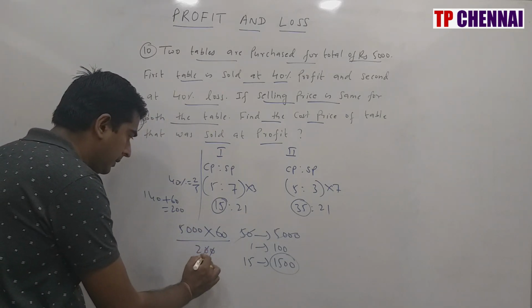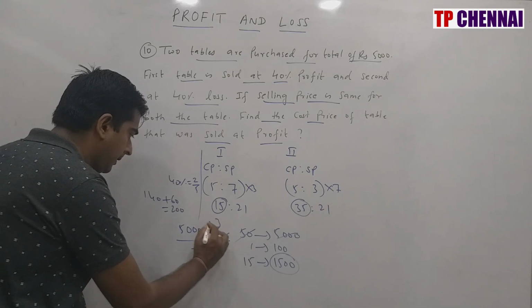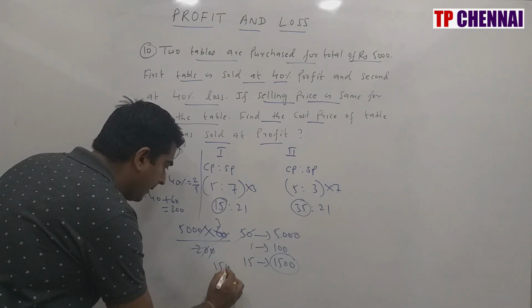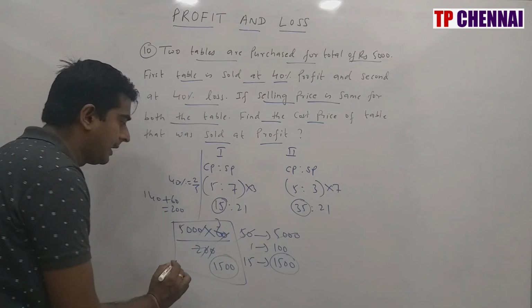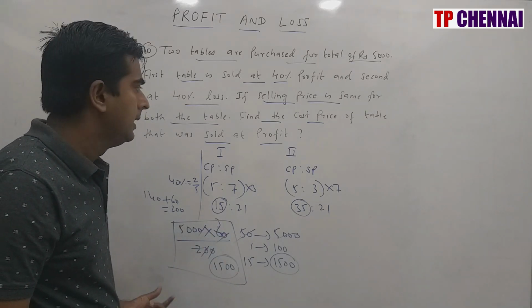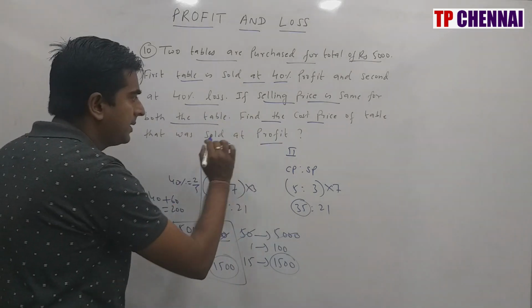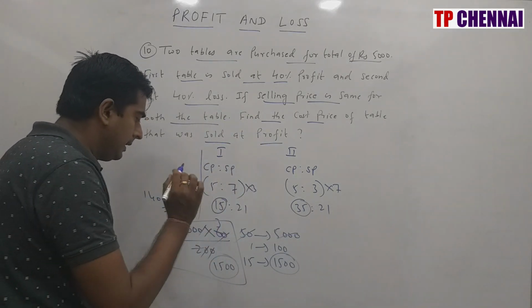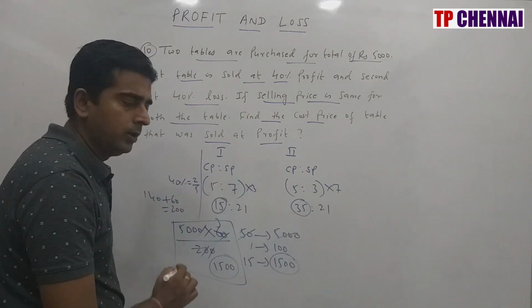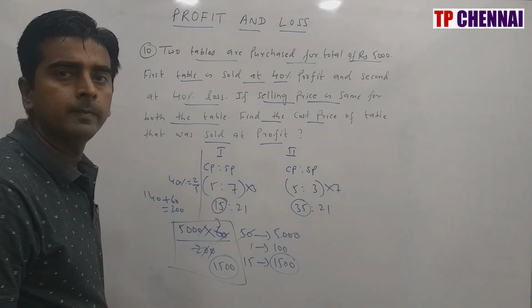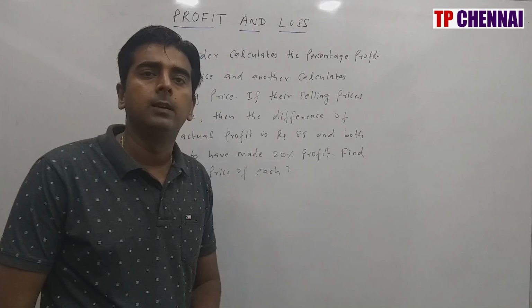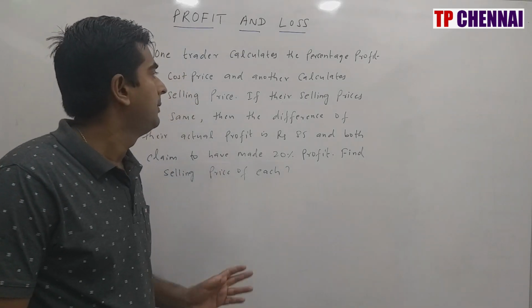Now cancel this number. 2 3s are. So 500 into 3, what is the answer? 1500. This is a direct method. This is the direct approach only. So whenever they ask you to calculate the cost price of the table that was sold at profit, in the numerator you write the loss value. In the denominator, add the profit and loss values. You will get the answer directly. So I hope you are clear with the first 10 questions. Now we will see the 11th one.